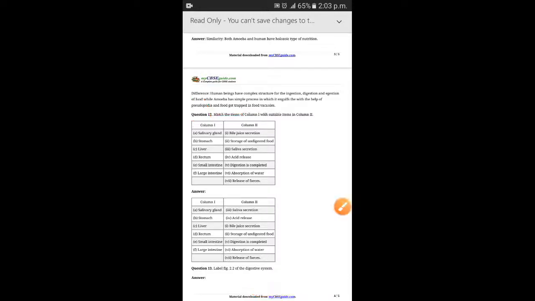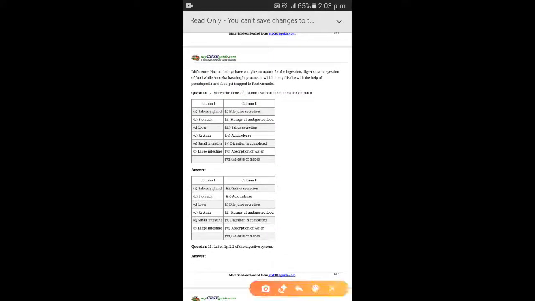Now next question number 12, you have to match column A with B. First is salivary gland, you will match with saliva secretion. Stomach, it releases acids. Liver, bile juice secretion. Rectum, storage of undigested food. Small intestine, complete digestion takes place here. Large intestine, absorption of water and release of feces.